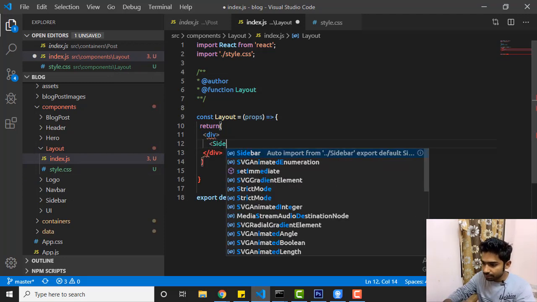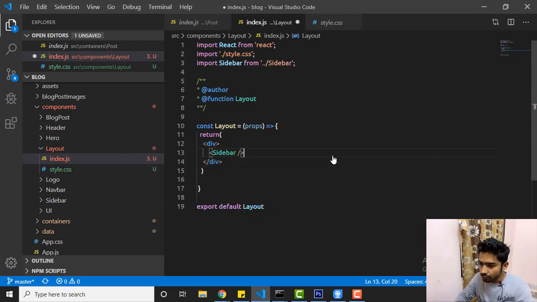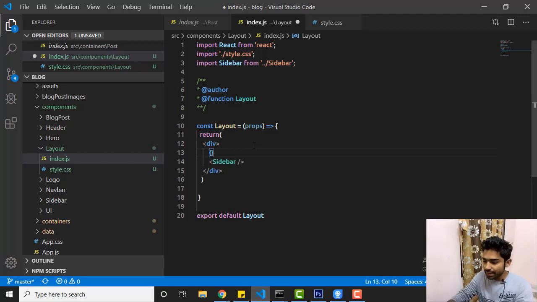If you type, your text editor will give you the hint. The sidebar, you can see the auto import from sidebar. Yeah, it's fine. Now we have our sidebar. The actual content is not repeating, so let me take that as props.children. Save it. So this is what we have right now: Layout, props.children, and the sidebar.